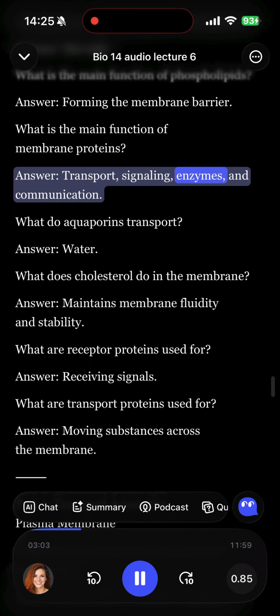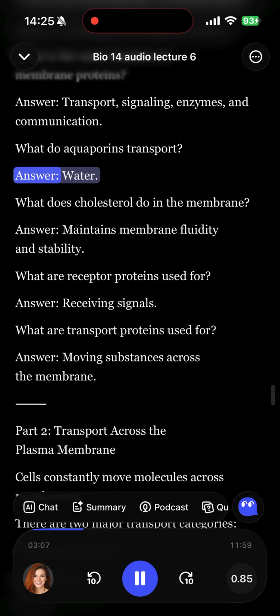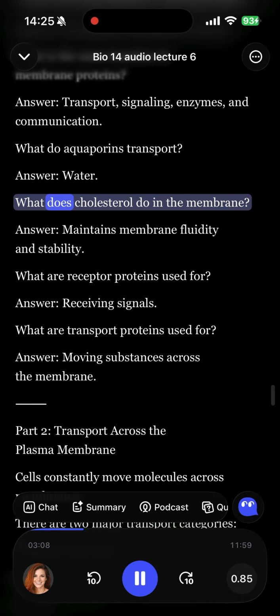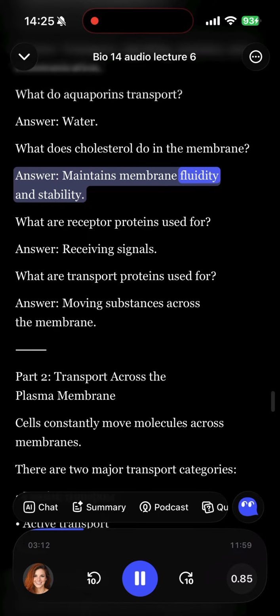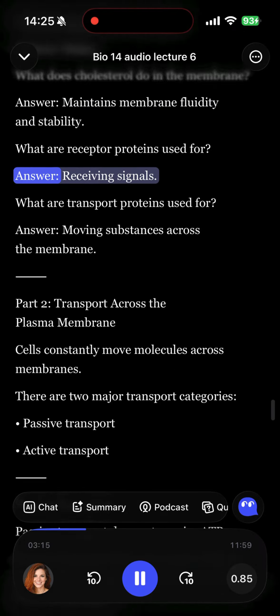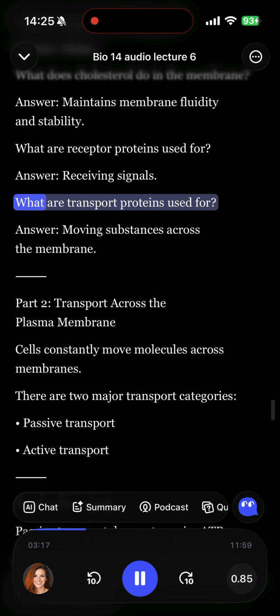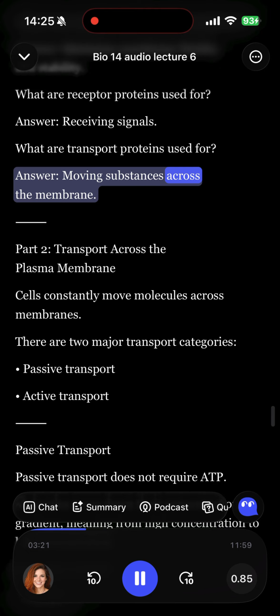Transport, signaling, enzymes, and communication. What do aquaporins transport? Answer. Water. What does cholesterol do in the membrane? Answer. Maintains membrane fluidity and stability. What are receptor proteins used for? Answer. Receiving signals. What are transport proteins used for? Answer. Moving substances across the membrane.